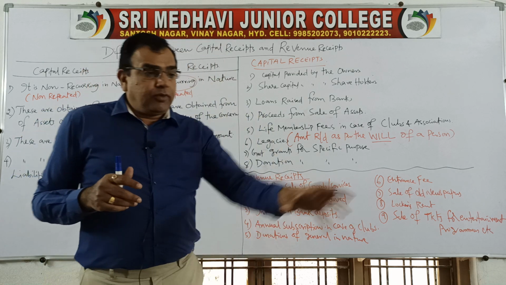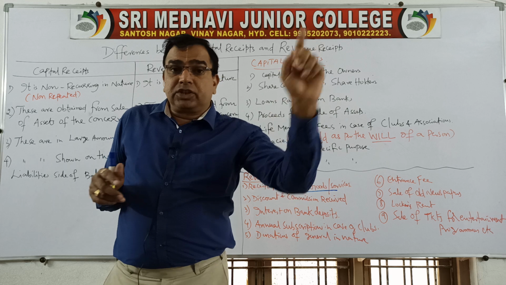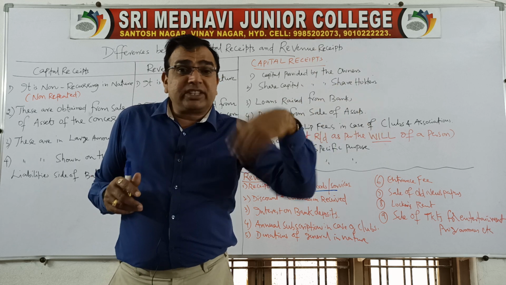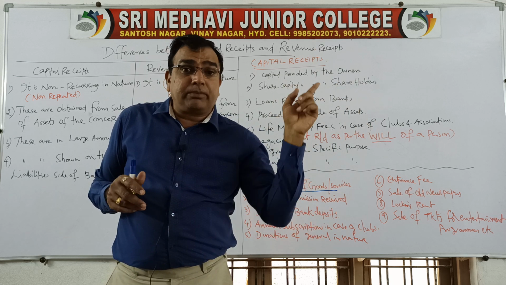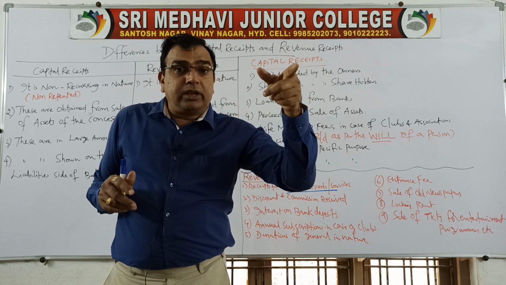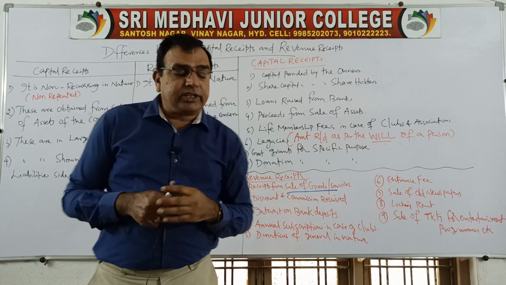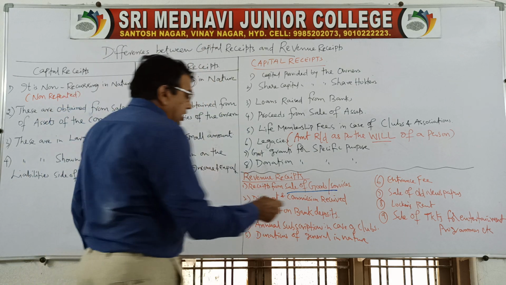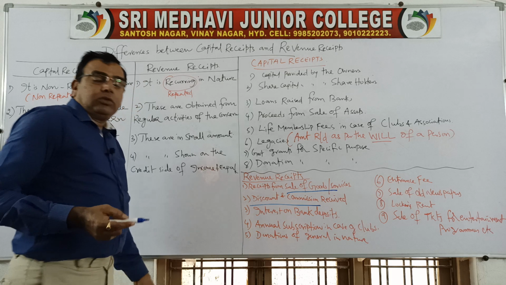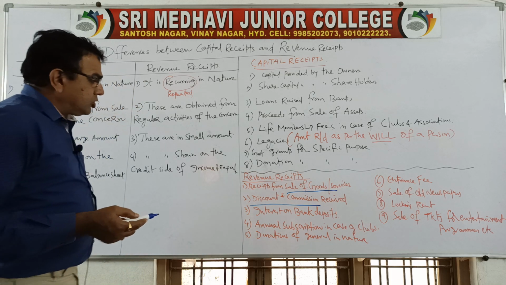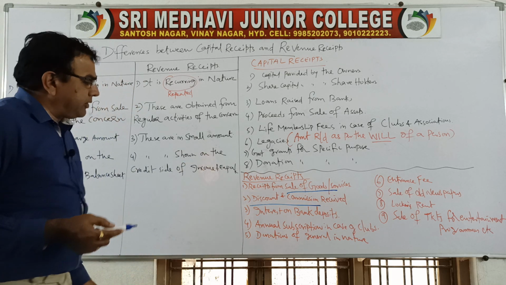Try to understand. For a furniture company, furniture is goods for them. So when they sell furniture, it becomes revenue receipt for them. But when they sell the machinery with which they were making furniture, then it becomes capital receipt. Then discounts and commission received. As you all know what is discount and what is commission, whenever we receive that, that is also revenue receipt.